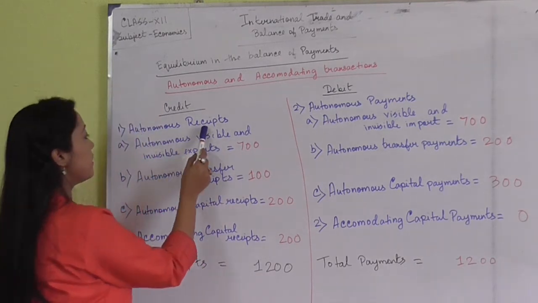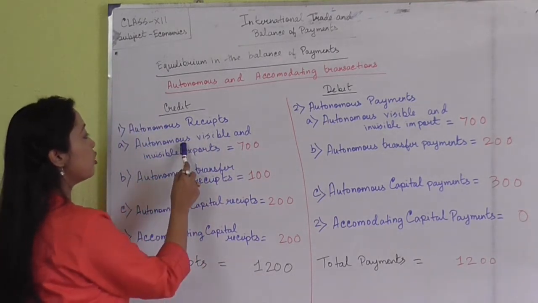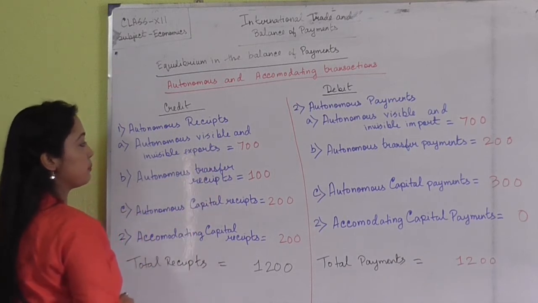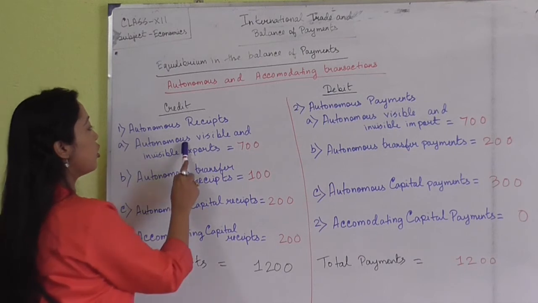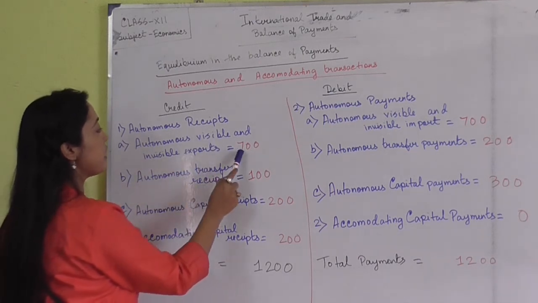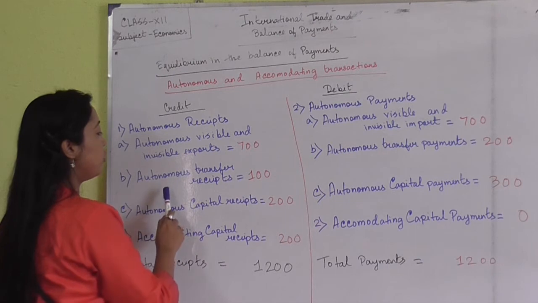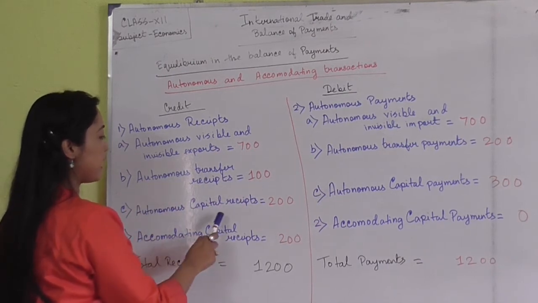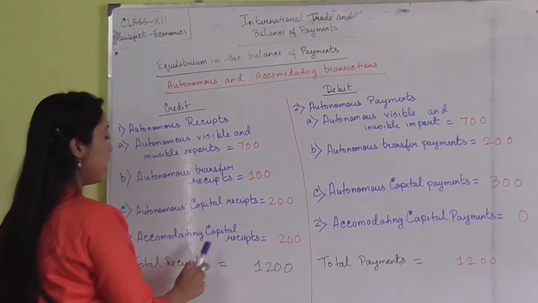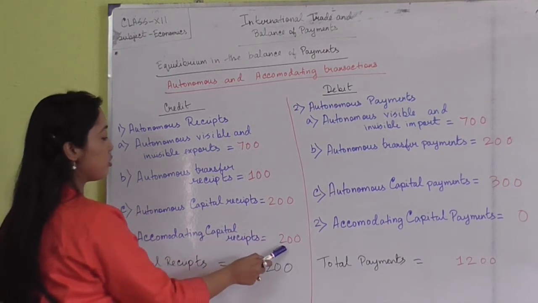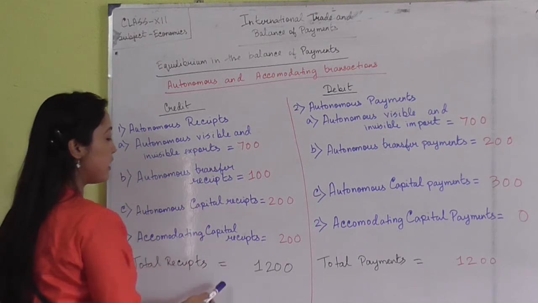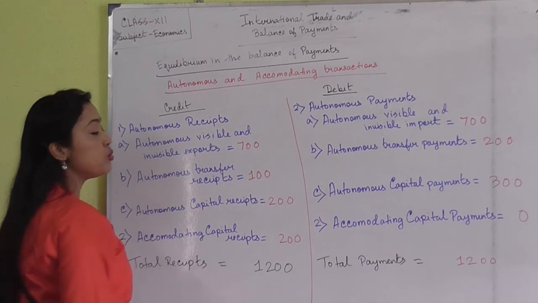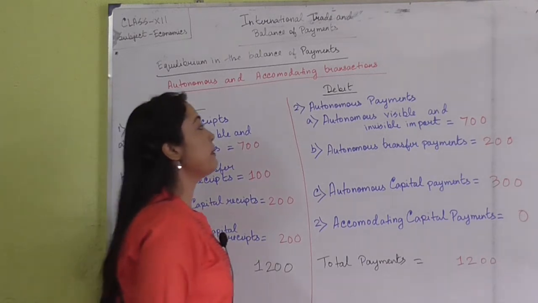In case of autonomous receipts, you can see we have the autonomous visible and invisible exports. The value of autonomous visible and invisible exports is 700, and the value of autonomous transfer receipts is 100. Next, autonomous capital receipt is 200. Accommodating capital receipt is also 200. So the total receipt listed in the credit side is 1200. Next is the debit part.